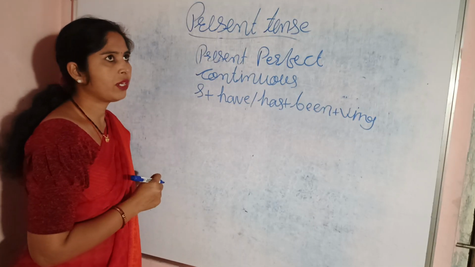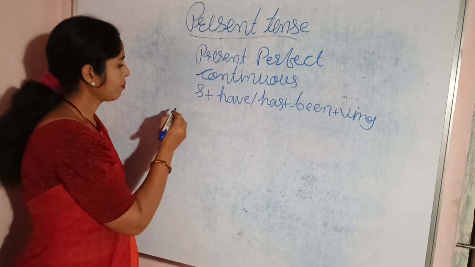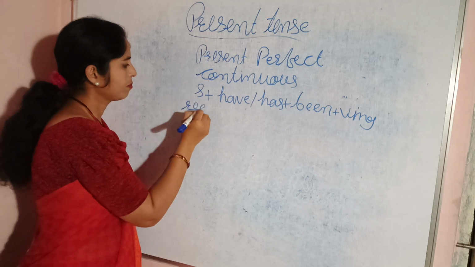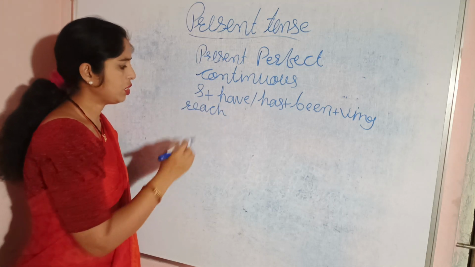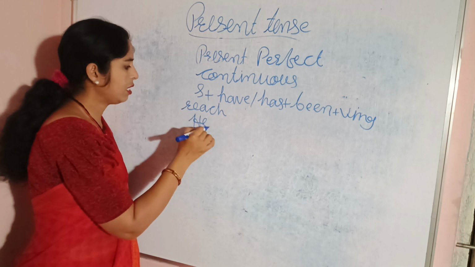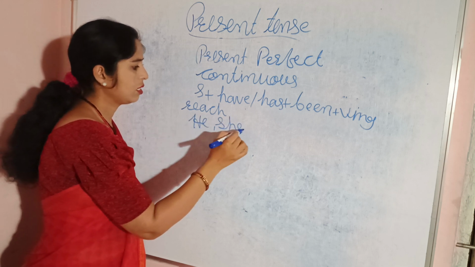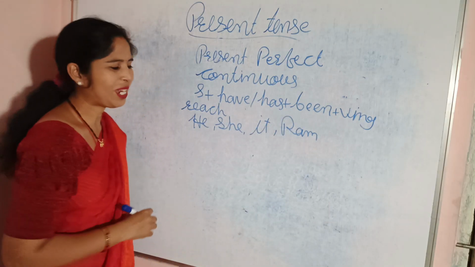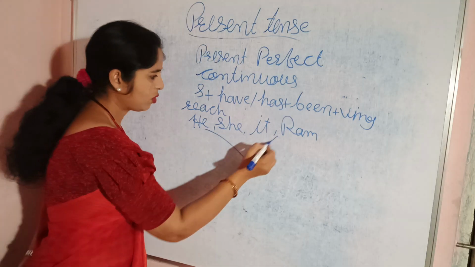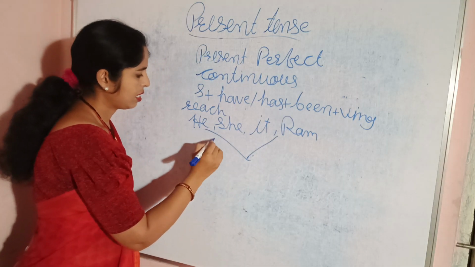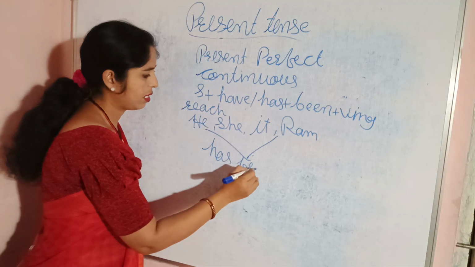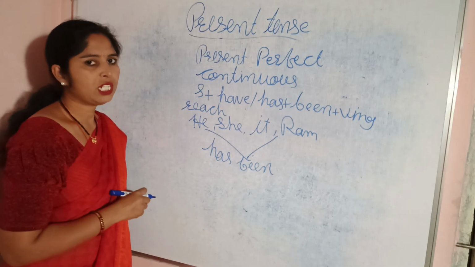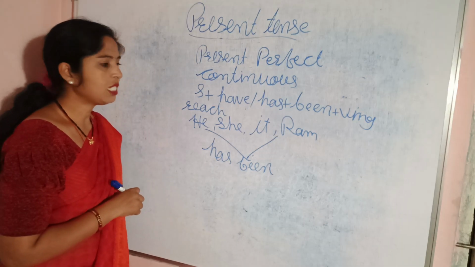For example, I want to give the verb reach, R-E-A-C-H. Now for the subject, we can take he, she, it, or anyone's noun, name, Ram. We should write down here has been. Reached is the third form of reach, but